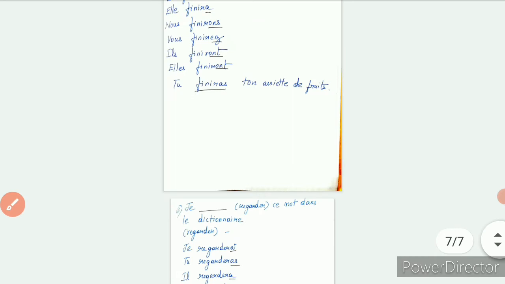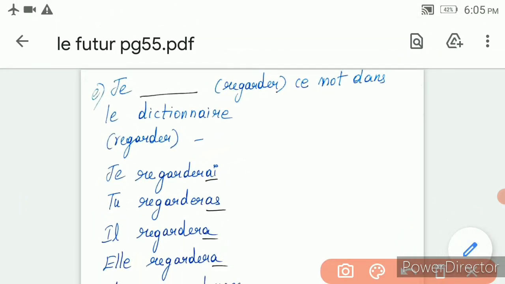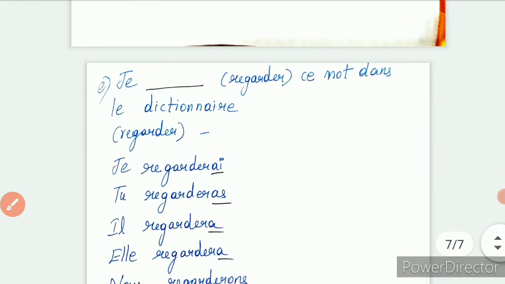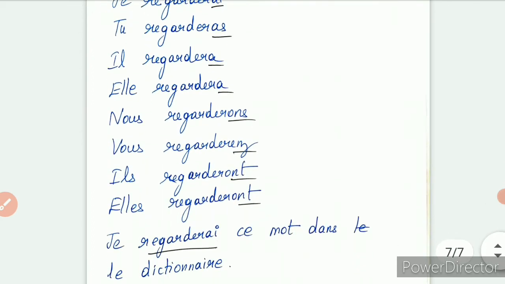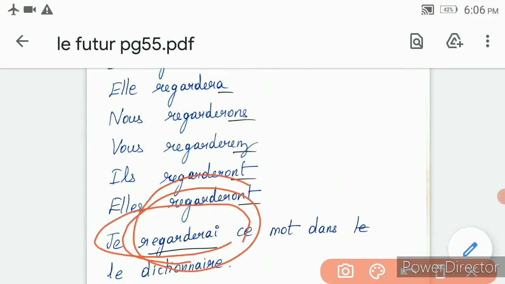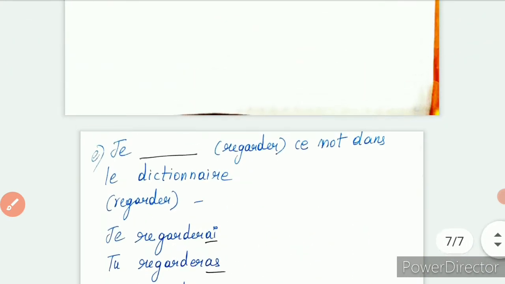Now, the last one is regarder. This is a normal ER verb, regular verb conjugation, and you add the endings AI, AS, A, ONS, EZ, ONT. So what is the je conjugation here? Je regarderai. So that's what I have written here. Hope it is very clear for you.